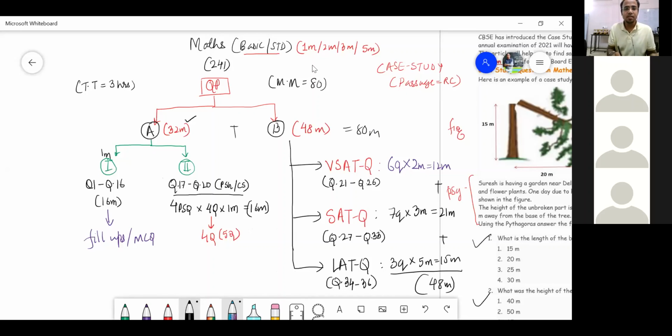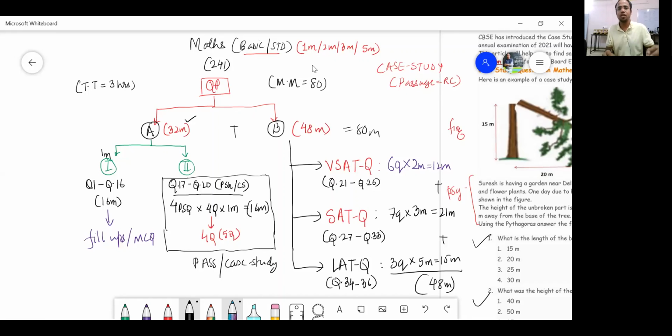Now, since this part is absolutely new to us, this whole session is dedicated to a section called Section A part 2, which is known as passage or case study based questions. So are you ready? Please take a screenshot of this. All of you need to take the screenshot of this. Come on, take the screenshot. And if you are done with the screenshot, write in the chat box SD. SD stands for screenshot.